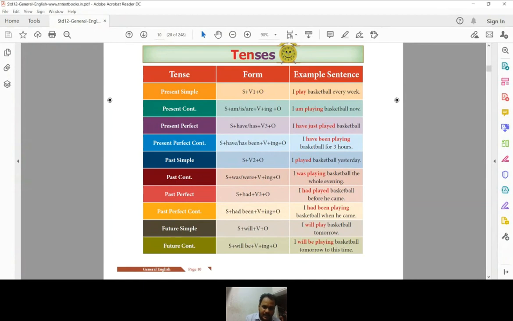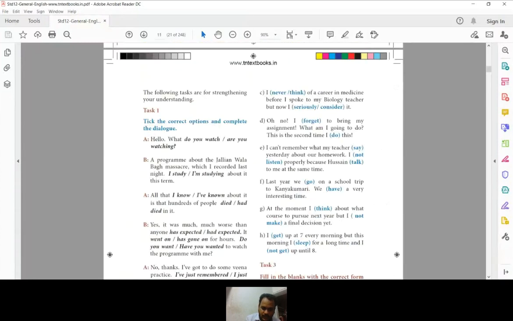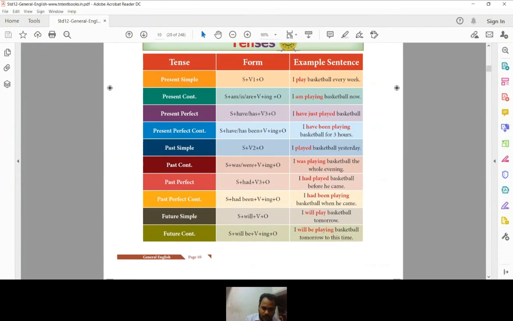And here, mostly grammarians don't give much importance to the rest of two tenses that come under future time, that is future perfect and future perfect continuous, because the usage of these tenses is very rare. Say for example, future perfect.